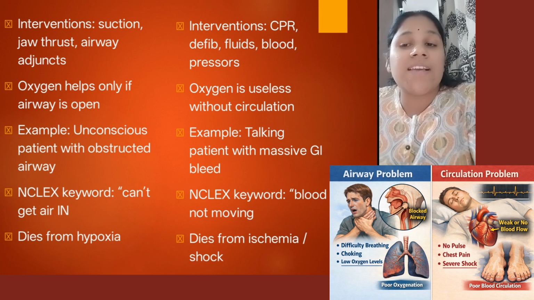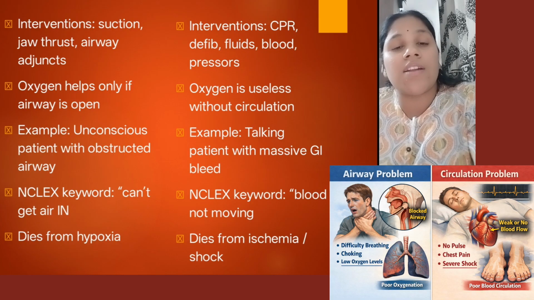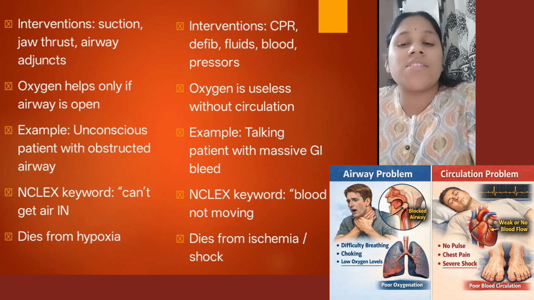So the NCLEX keyword we should remember in airway is if the air cannot get in via the airway because of a block, obstruction or anything, then it is the highest priority. And the NCLEX keyword under circulation is that blood is not moving, which is important to note in a circulation problem. Here the patient dies in an airway problem because of hypoxia, and in case of circulation problem, the patient dies because of ischemia and severe shock.